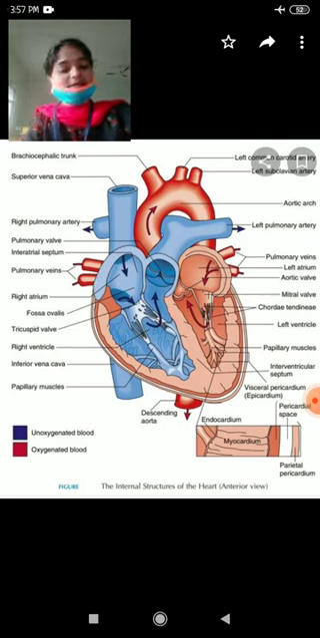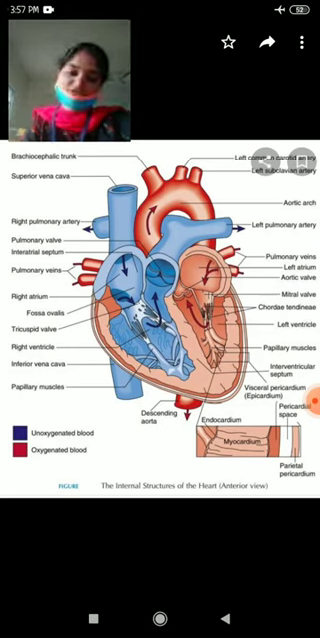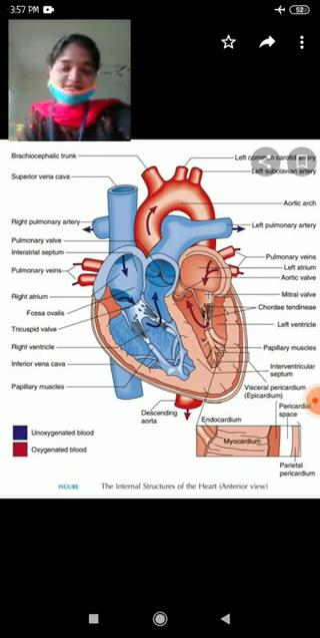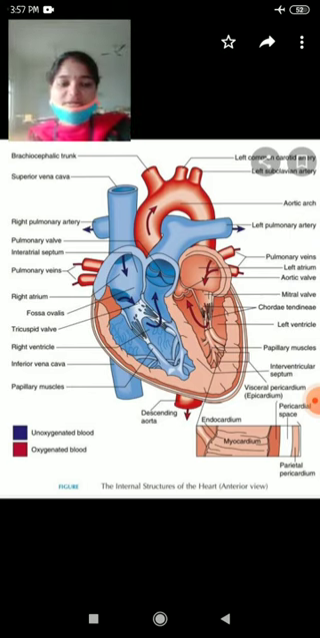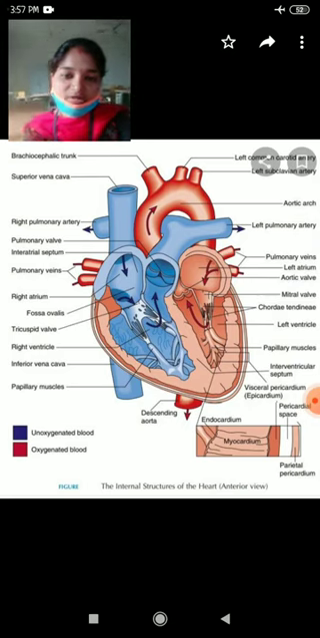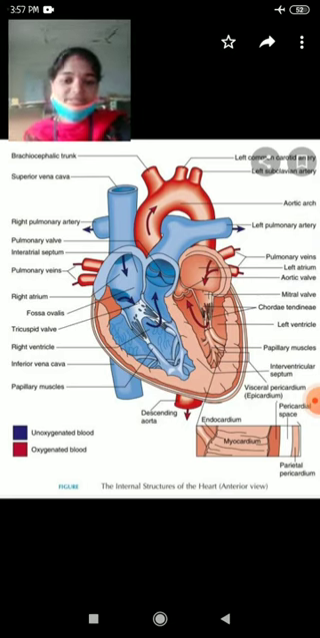The upper topmost thin chambers are called auricles. Auricles are nothing but collecting chambers. The right auricle is larger than the left auricle. The two auricles are separated by a thin muscular wall. What we call that muscular wall is the interauricular septum.